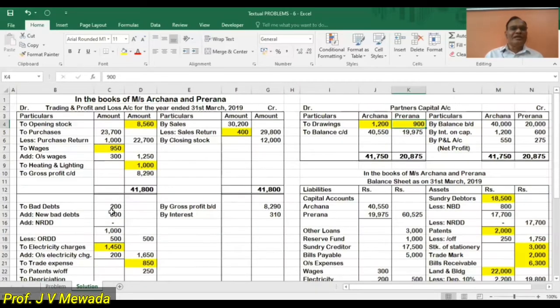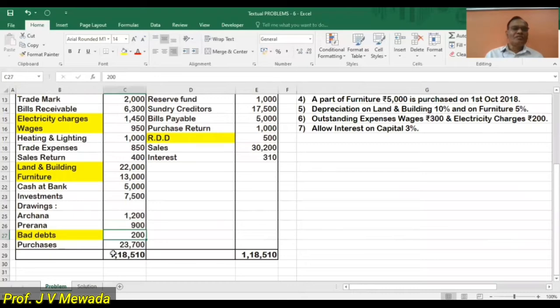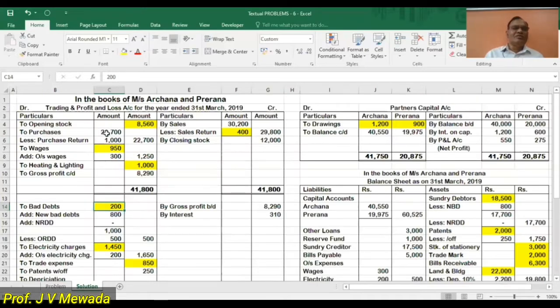So bad debts we are writing in the formula. We have first item bad debts as per the trial balance 200. So 200 we are writing as per the trial balance. Then in our problem, purchases are given. So purchases in the trading account 23,700 in the inner column.